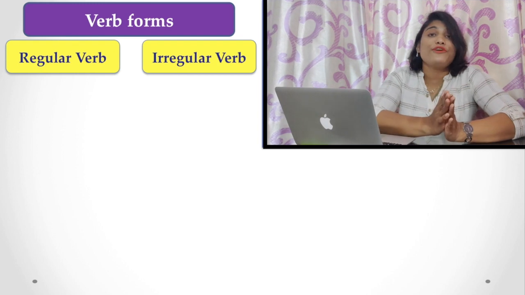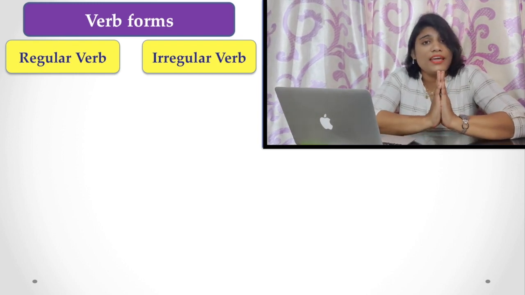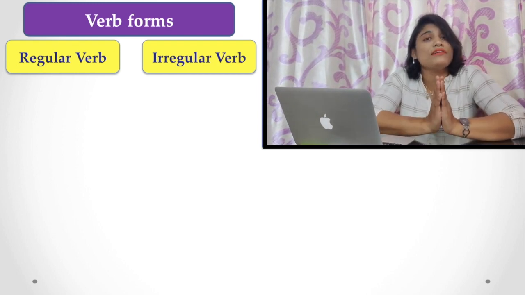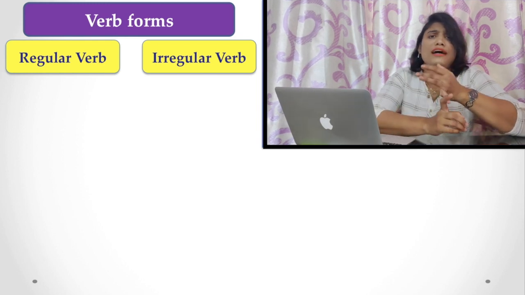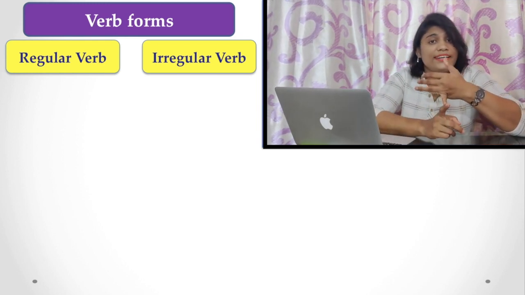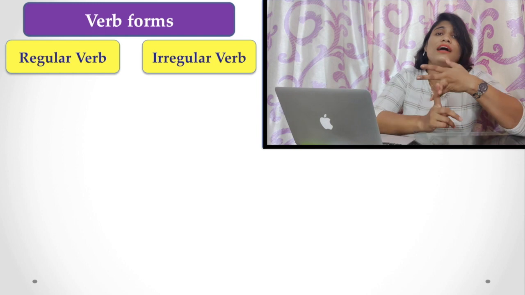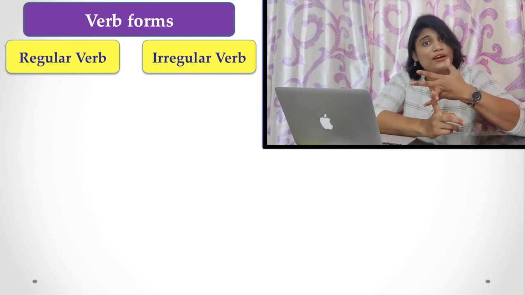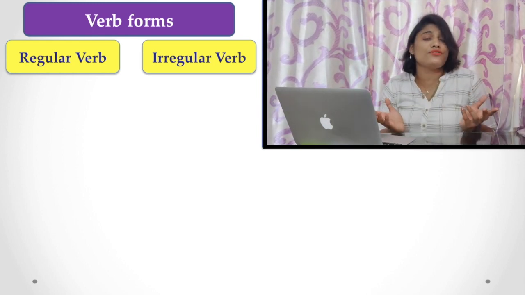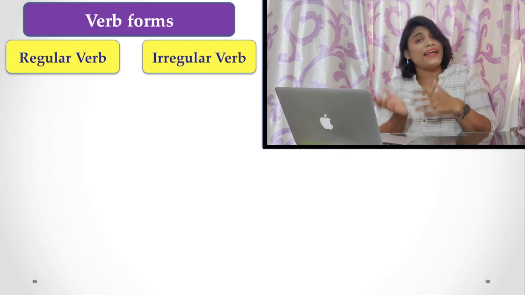Now, the verb form. This is a very important thing. You have to learn verb forms. You have to learn about the tenses of verbs. You have to learn the active and passive verbs. I have videos on the passive voice and active voice.